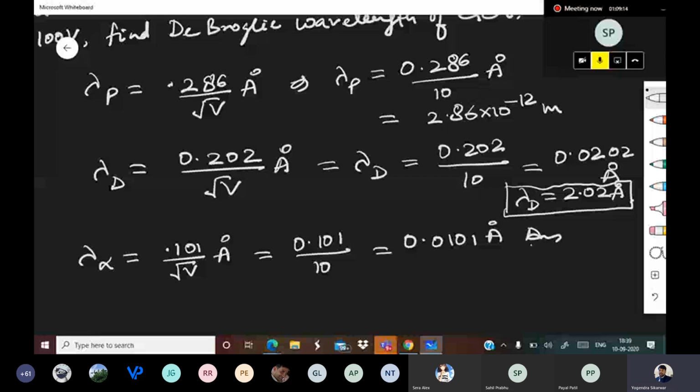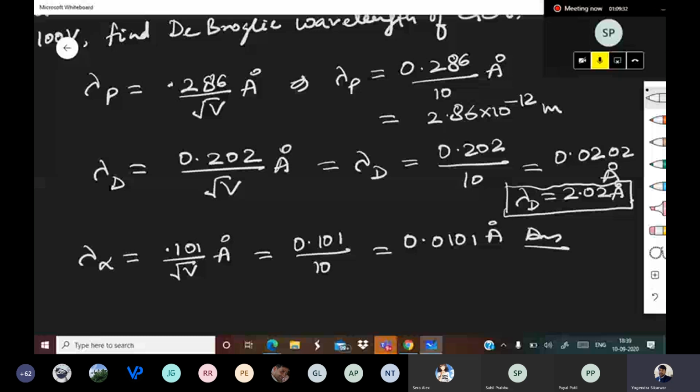Answer. How many of you solved all three correctly? The purpose of giving this question is to make you memorize the formula. So remember all four: lambda E, lambda P, lambda D, and lambda alpha, so that you can quickly get the answer in exam. That will be a very easy question. I want all of you to secure full marks.